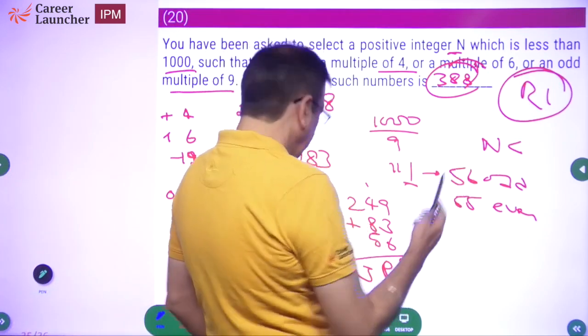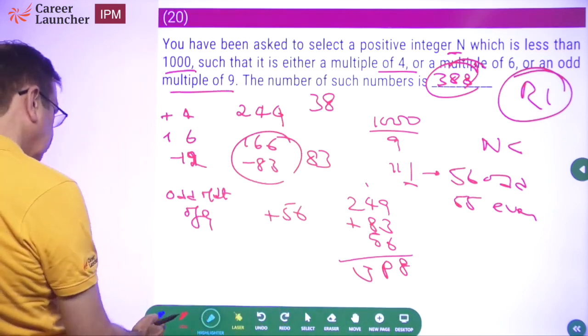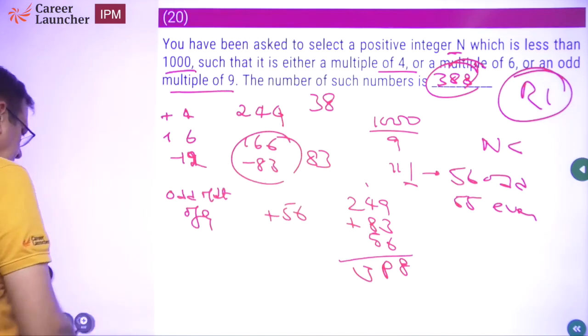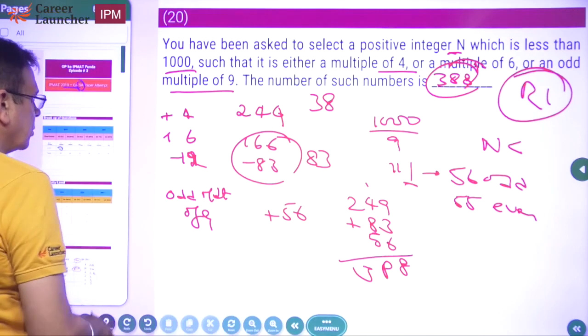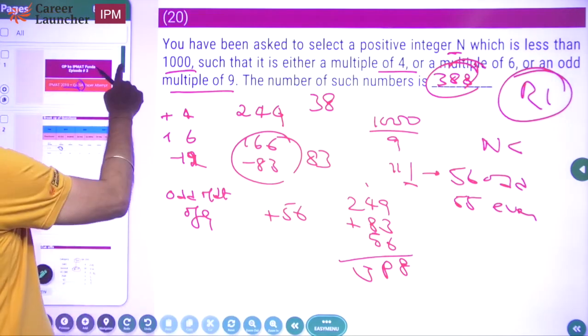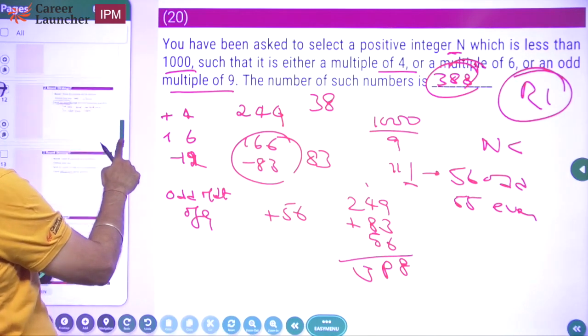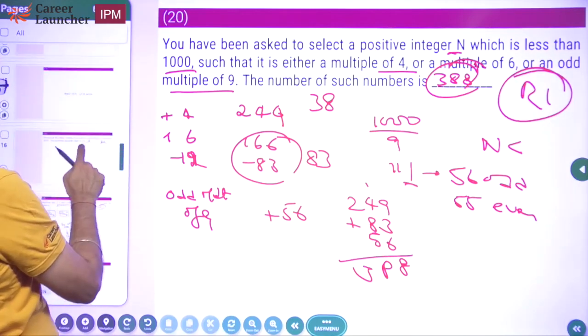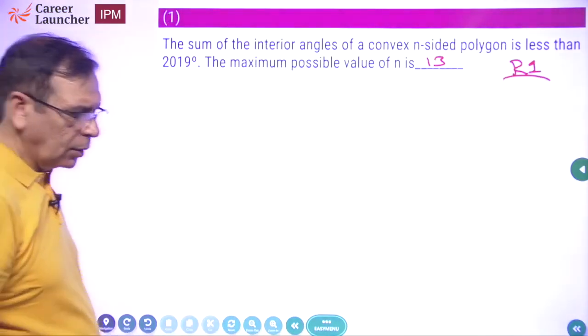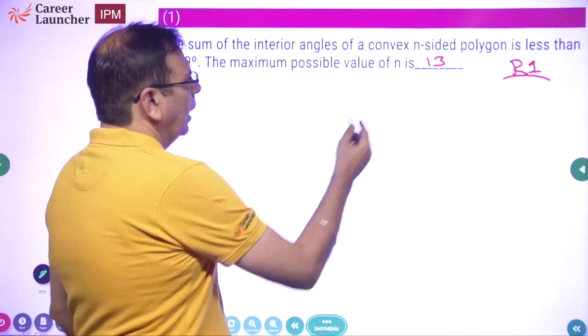Okay, so now let's see how many questions have we solved actually. Let me just go back to the first slide, and from there we will look at how many questions we have actually solved. Okay, so keep noting. One question.